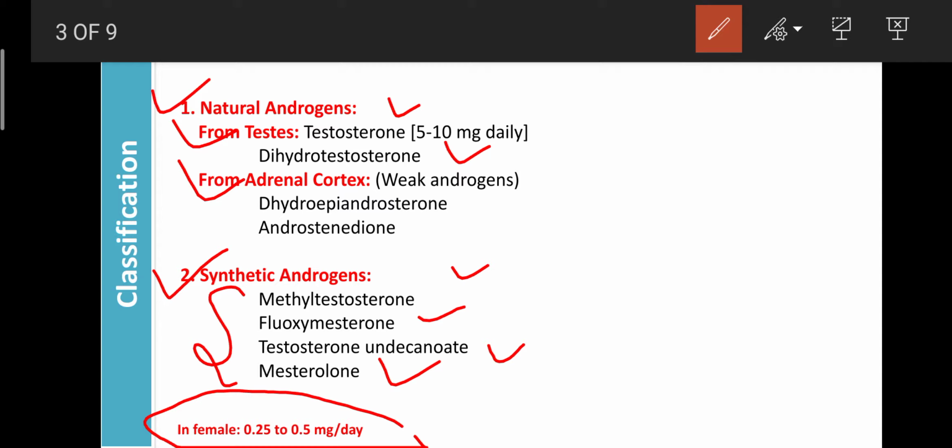The hormone examples are dehydroepiandrosterone, as well as androstenedione. So these are the weak androgens. They are secreted from the adrenal cortex in both male as well as female. If their concentration is more, they are counted as estrogen in the female. That estrogen can cause abnormalities, or it can convert into testosterone. Okay, so these are the classifications of the androgens.